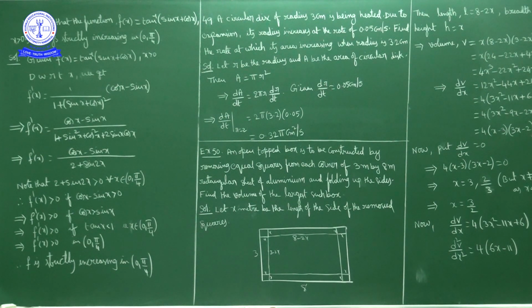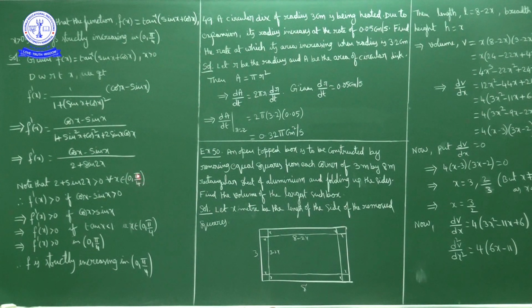Now here, in 2 plus sin 2x, what is the range of sin 2x? Sin 2x always lies between minus 1 and 1, whatever the x value is. Here x belongs to 0 to pi by 4, so 2x belongs to 0 to pi by 2.